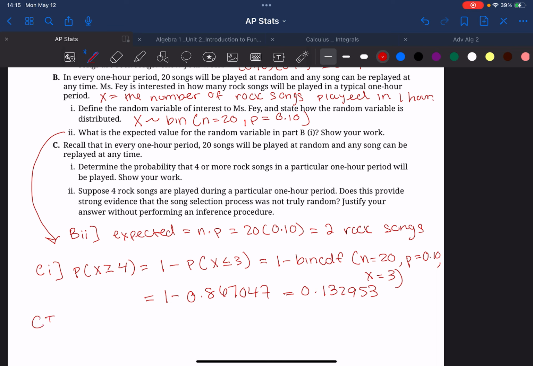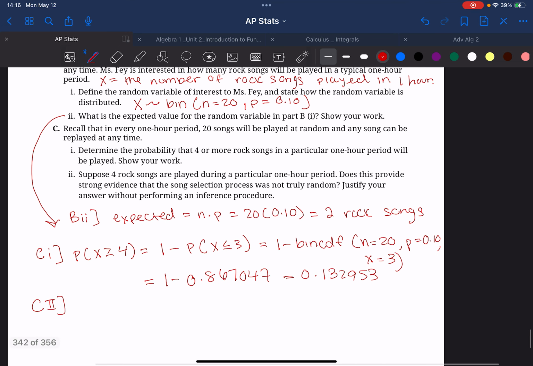And then C part 2 says, suppose 4 rock songs are played during a particular 1 hour period. Does this provide strong evidence that the song selection process was not truly random? Justify your answer without performing an inference procedure.